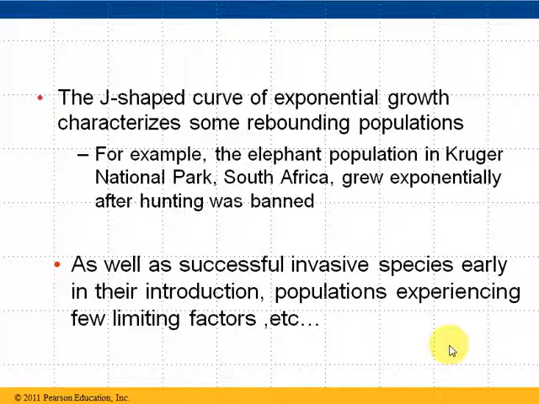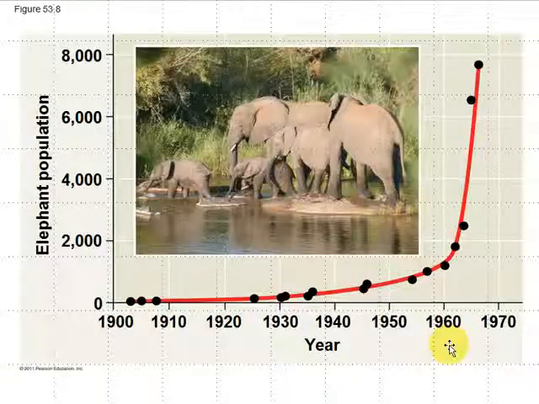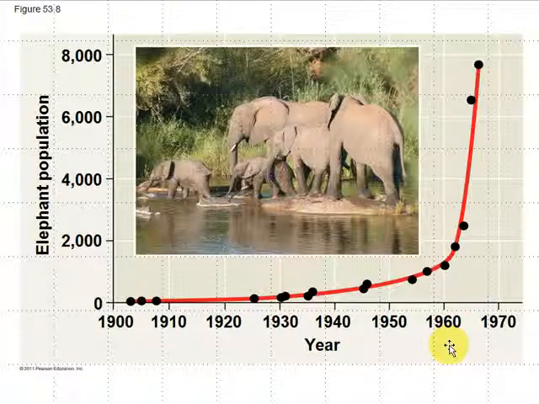So let's take a break right there. Again, exponential growth is this idealized situation. It does occur in real life, but usually only for short amounts of time and in specific examples that we could talk about. And exponential growth basically just means that as the population increases, the rate of growth is increasing as well.